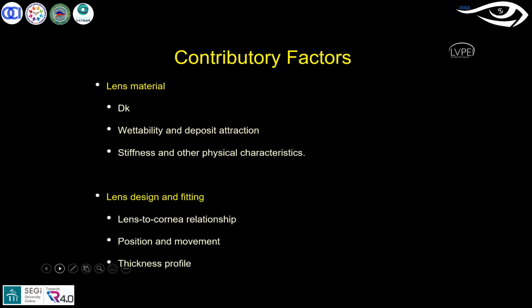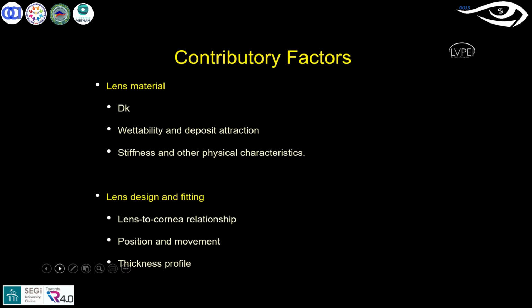And another could be the stiffness. The stiffness is nothing but rigidity basically. This is because of the high modulus of the material. Some of the materials, like the first generation of silicone lenses, have a high modulus of elasticity. When you have a high modulus of elasticity, it gives a good amount of durability, maintains a good structure to the contact lens, and it may not tear easily also.